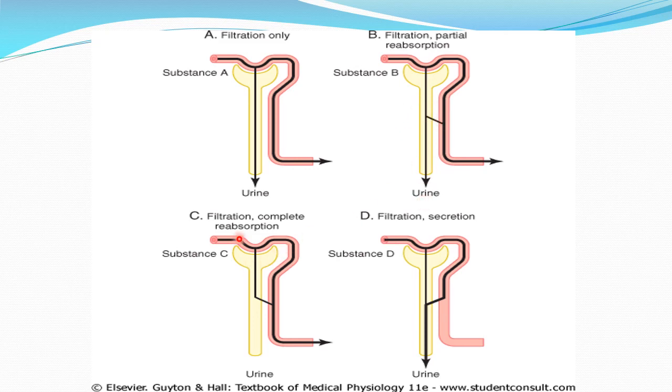Third is that there is filtration and complete reabsorption. So, कुछ substance ऐसे हैं कि वो filter होंगे, glomerulus से tubules में जाएंगे, लेकिन सारे के सारे फिर से reabsorb हो जाएंगे. Again they will come back into the blood. So the excretion of that substance will be nil. Filtration हुआ, उसमें से कुछ भी urine में आपको दिखेगा नहीं, like glucose, amino acids, like that. Another possibility is that certain substances are getting filtered and also secreted.